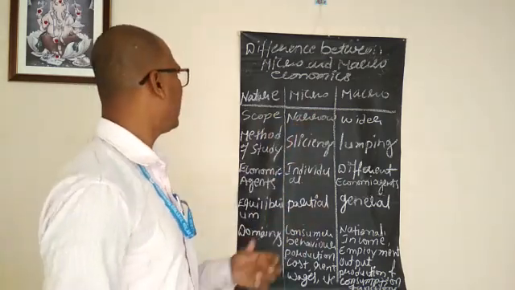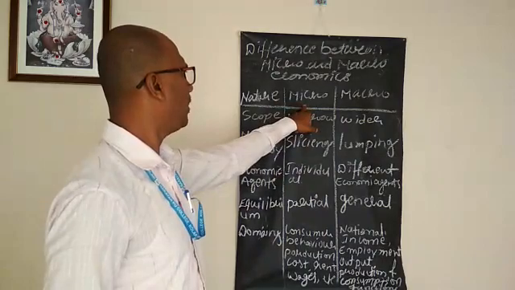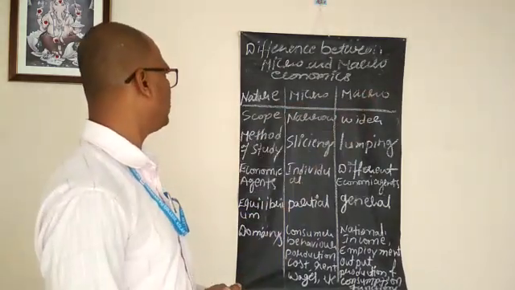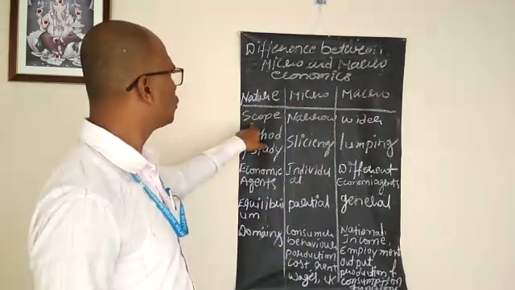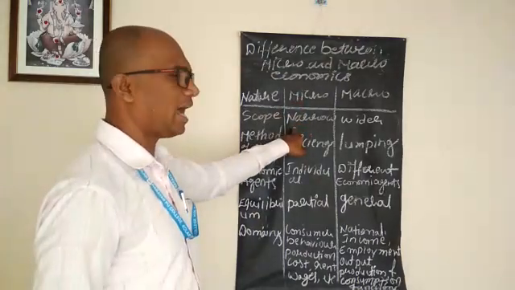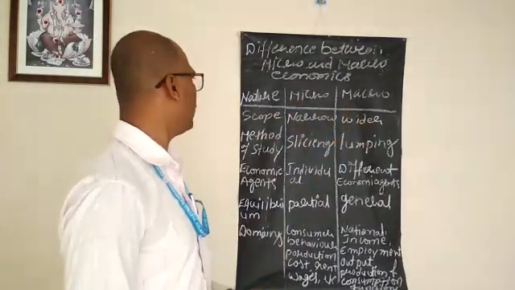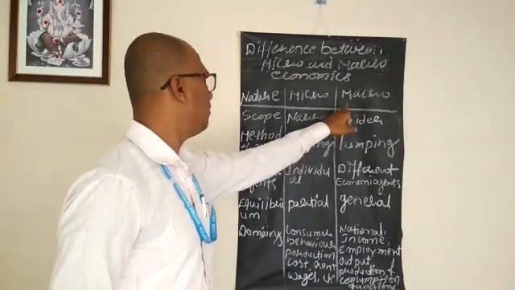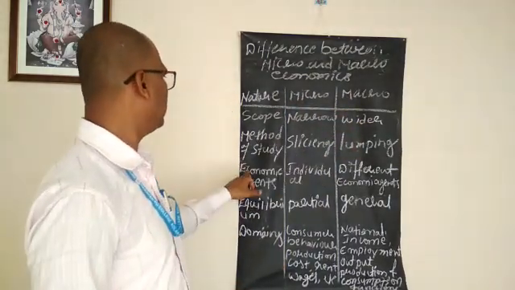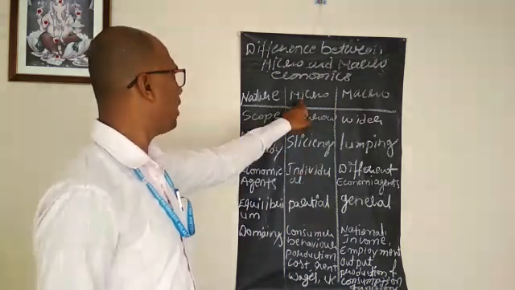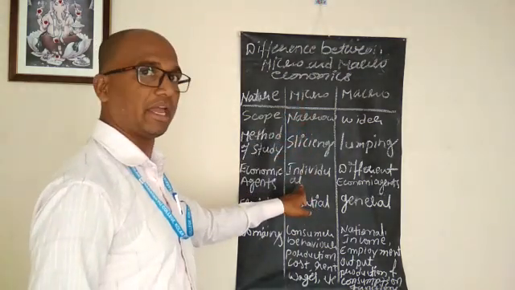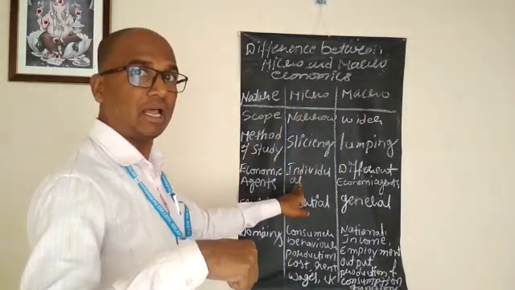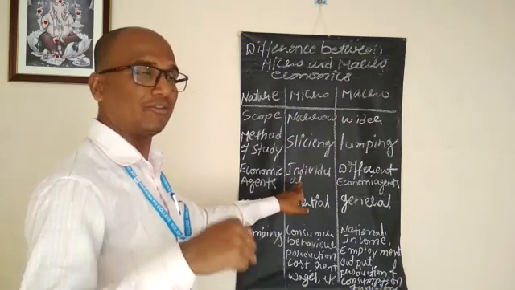So once again, nature of microeconomics and macroeconomics. Under nature, scope: microeconomics, narrow scope; macroeconomics, wider scope. Method of study: microeconomics, slicing method; macroeconomics, lumping method. Next, economic agents. Microeconomics: individual economic agents who think about their own interest and welfare.